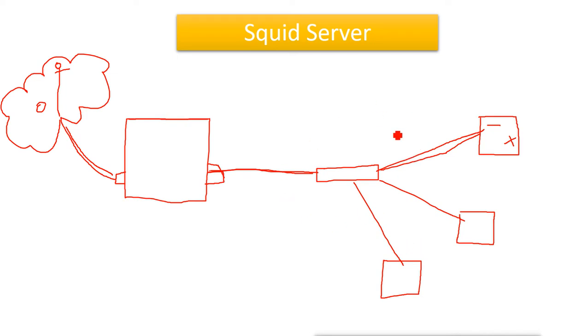It provides security for the internal network. We can also use this Squid server as a firewall, where we can create rules to block data, information, clients or websites.